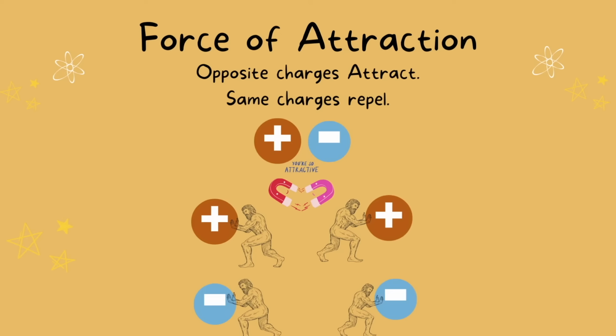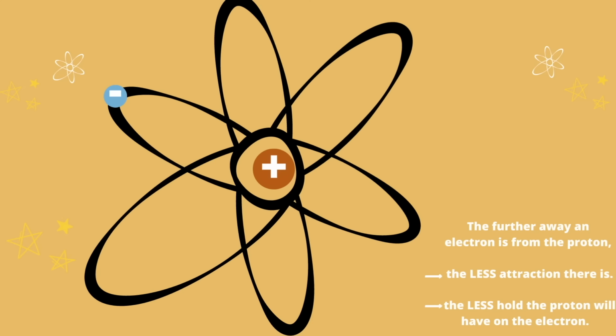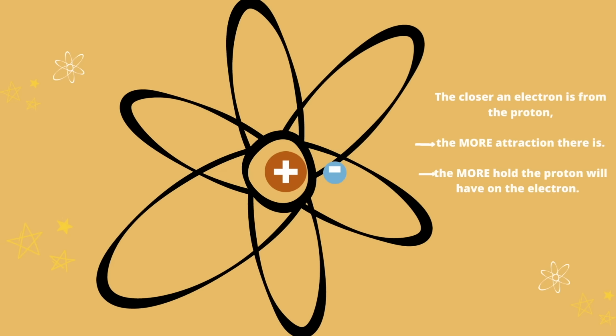You can think of the proton in the center of the nucleus like a magnet, and it wants to grab the electron and bring it close to the nucleus. It would make sense to say that the closer an object is to the magnet, the better hold the magnet will have on it. So with that being said, the further away an electron is from the proton, the less attraction there is. And the less attraction there is, the less hold the proton will have on the electron. In contrast, the closer the electron is to the proton, the more attraction there is. And the more attraction there is, the more hold the proton will have on the electron.